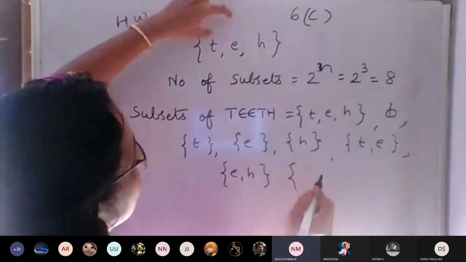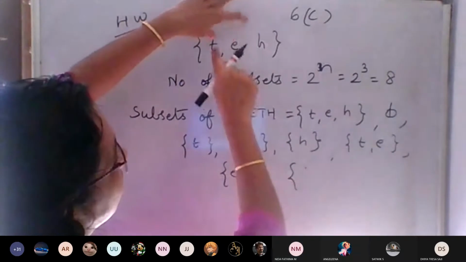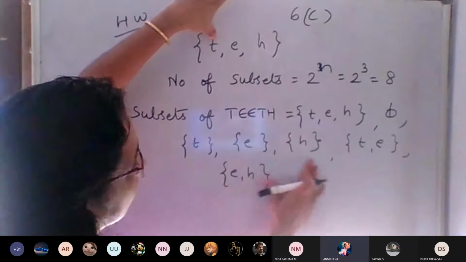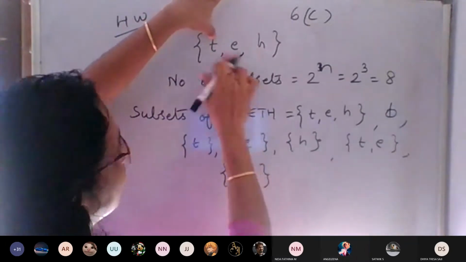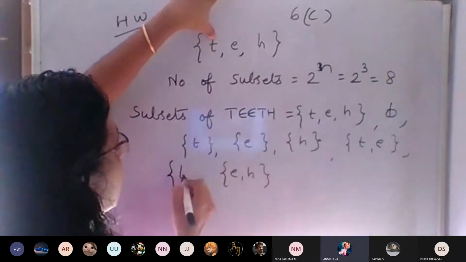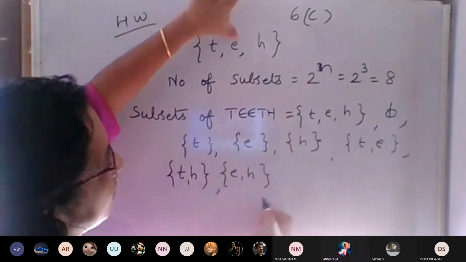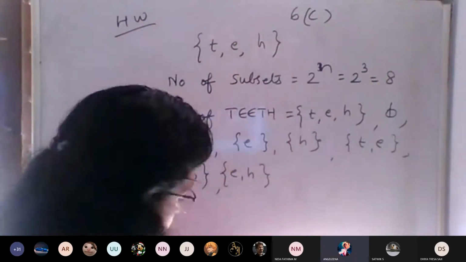Don't make confusion. First write TE, then after that with that same T you write H. Understood? That is better. Otherwise you will get confusion. TE, then with that same T you write TH. After that you write which one? After that EH. Then 8 will be there. Okay.